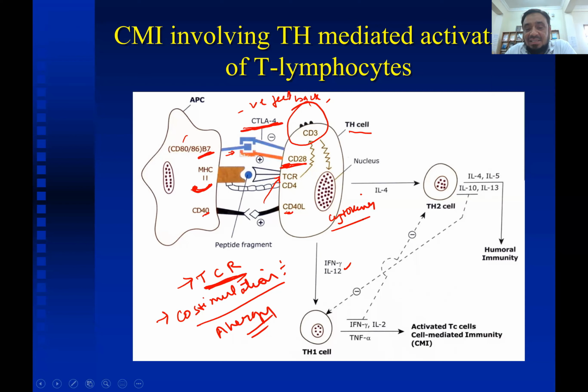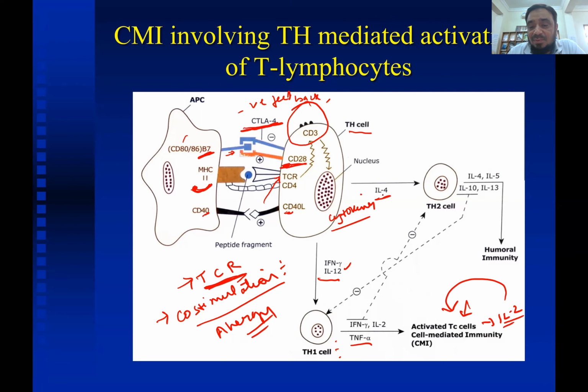So the final thing is the release of cytokines like interferon gamma and interleukin 12, which stimulate the T helper 1 cell, and this T helper 1 cell causes release of interleukin 2, interferon gamma, and TNF alpha, which activate the cytotoxic T cells. These cytotoxic T cells again release interleukin 2, and interleukin 2 again activates the cytotoxic T cells.